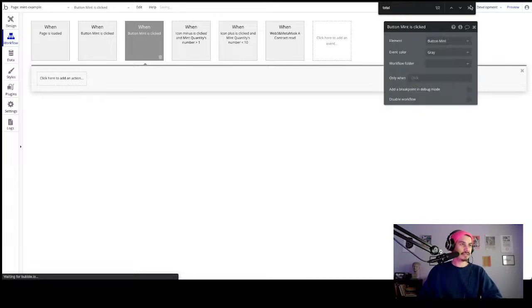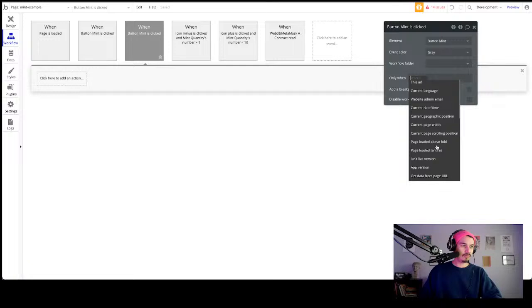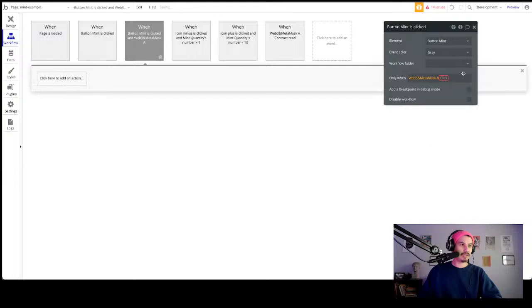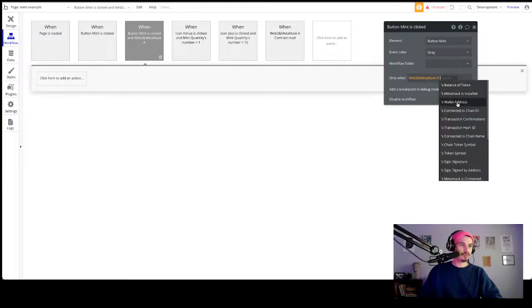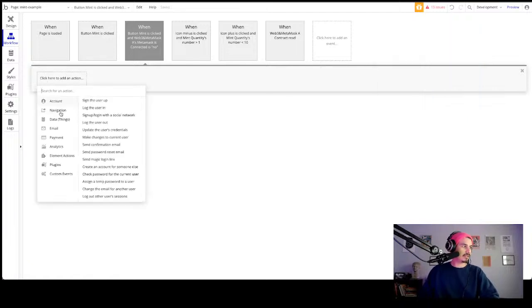And we're going to set this to only when Web3 and MetaMask is connected. So only when the connected is no are we then going to have this button.